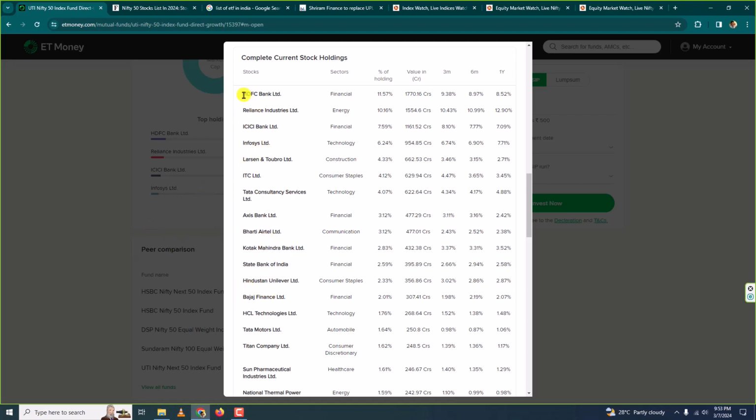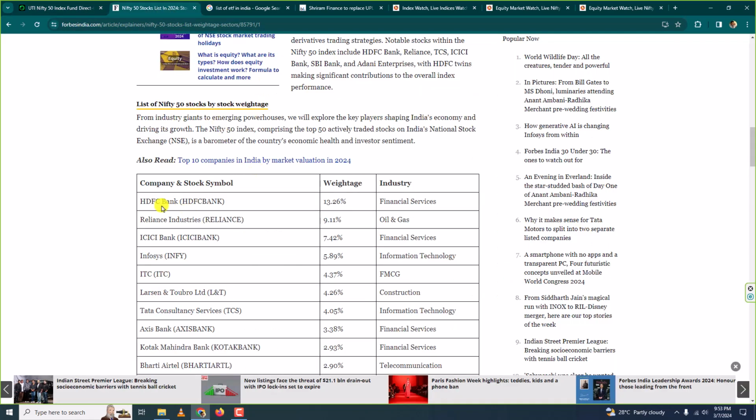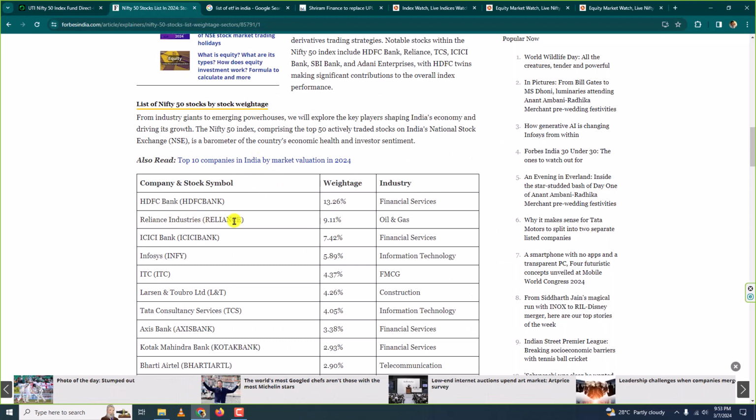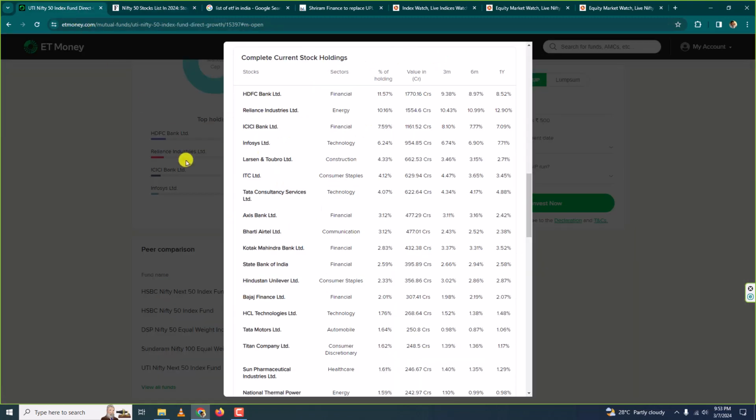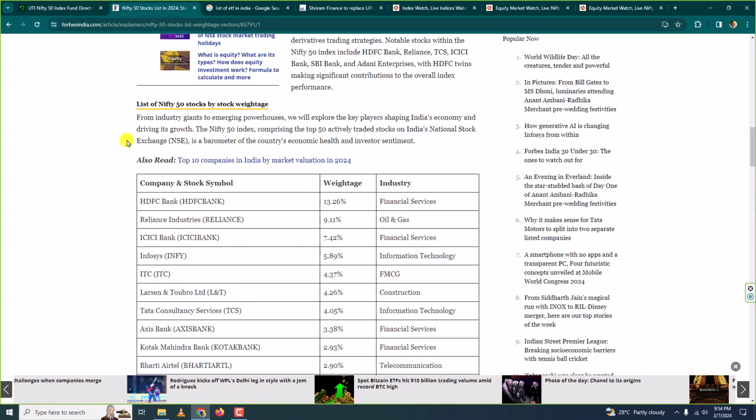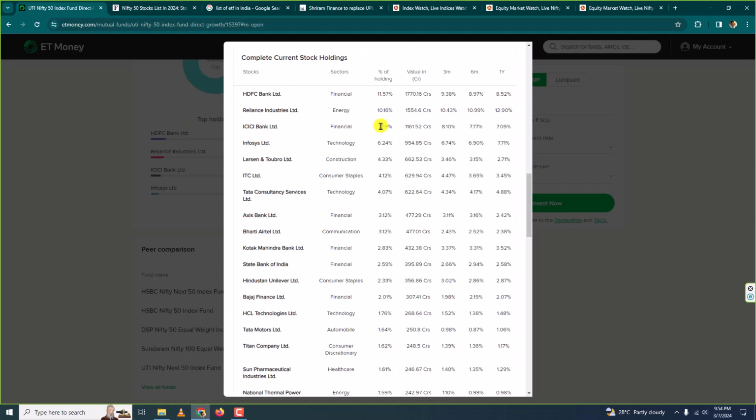If you see here, we have HDFC Bank, we have HDFC Bank. And what is the weightage? 13.26%. Here almost equal, 11.57. Next, we have Reliance 9.11, and here we have Reliance 10.16, and ICICI 7.42, ICICI 7.59.